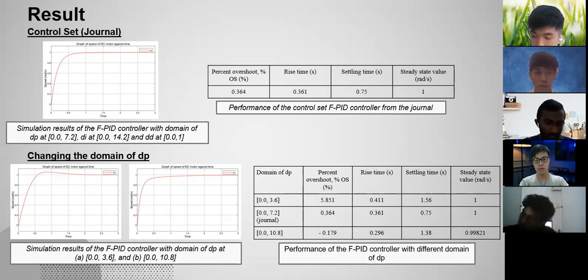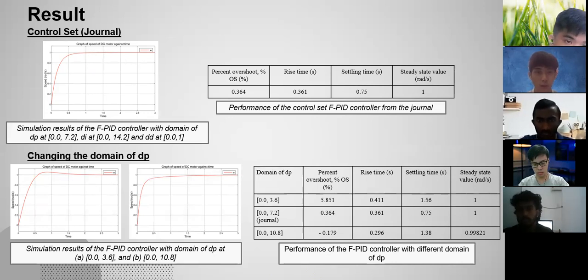Firstly, it is the domain of dp changes. When the domain of dp decreases to 0 and 3.6, you can see that the percent overshoot increases significantly, the rise time increases and the settling time increases. This is because when dp decreases, the reduction of the rising time and steady state error decreases.